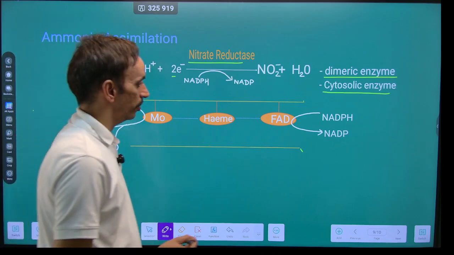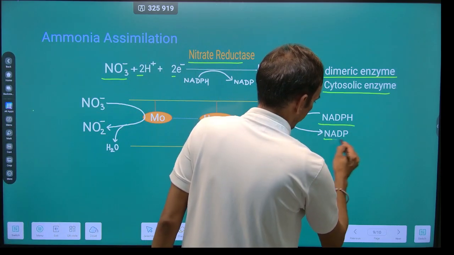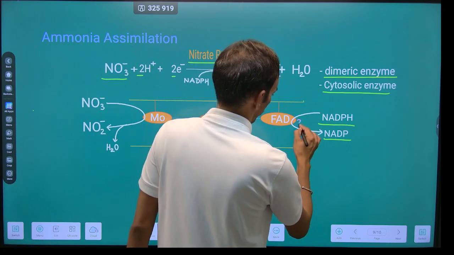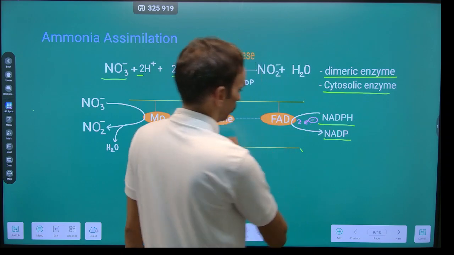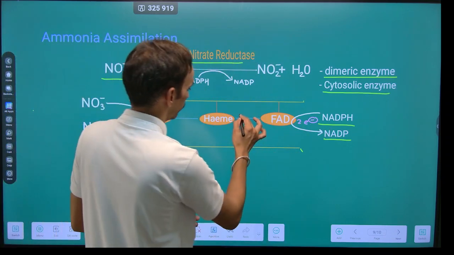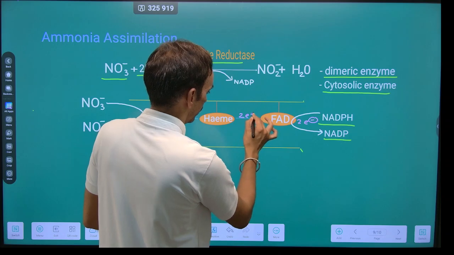Now the electron donor is NADPH. It transfers its electron to the FAD. FAD will convert to FADH. When it gets oxidized, it will transfer the electron to the heme.